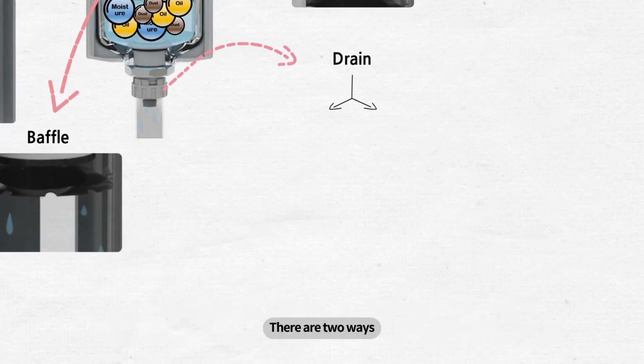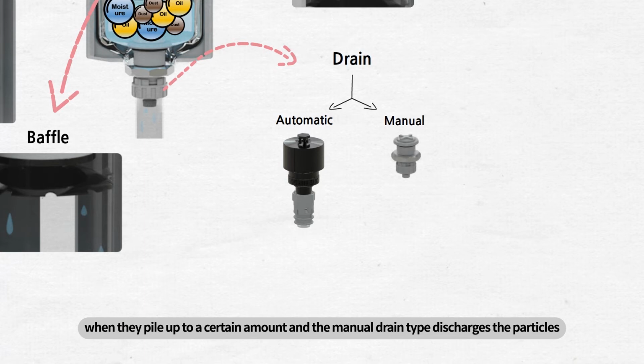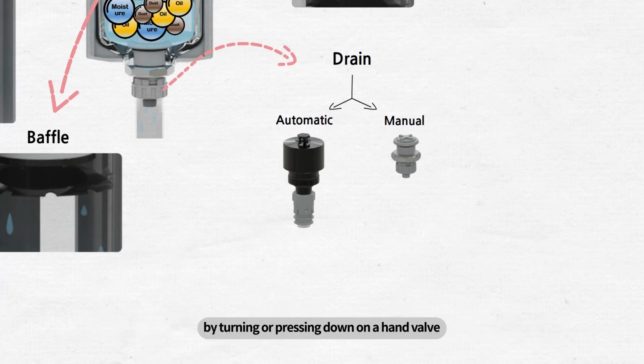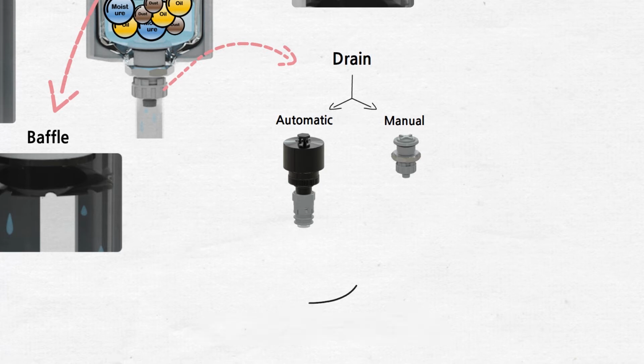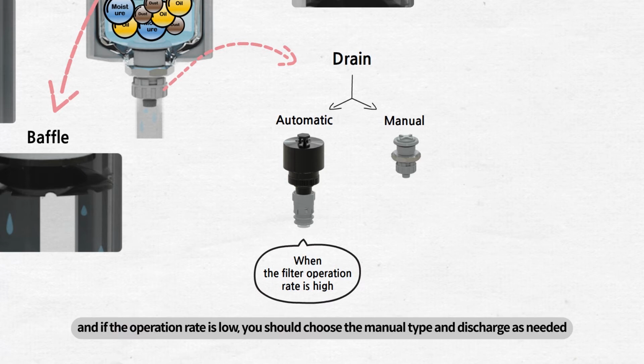There are two ways. The automatic drain type automatically discharges the particles when they pile up to a certain amount, and the manual drain type discharges the particles by turning or pressing down on a hand valve. If the filter operation rate is high, then it will be more convenient to discharge regularly with the automatic type. And if the operation rate is low, you should choose the manual type and discharge as needed.